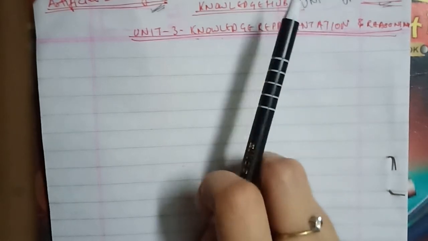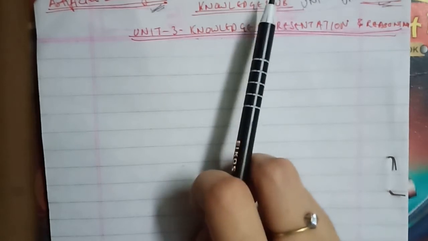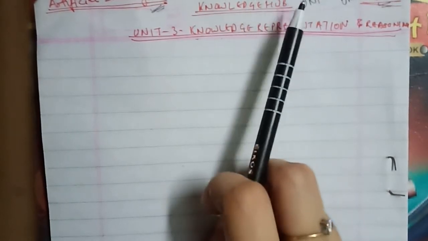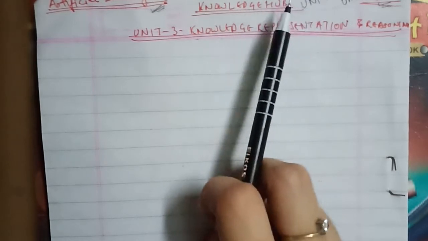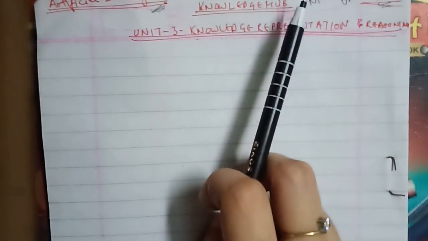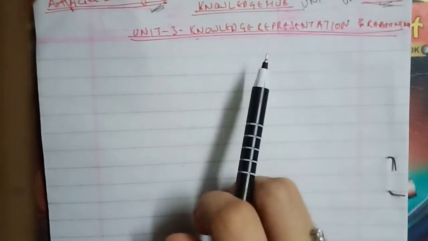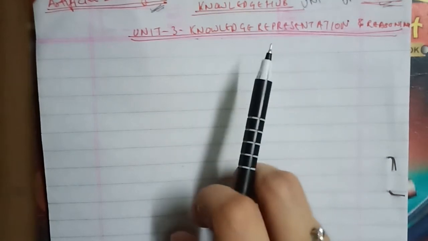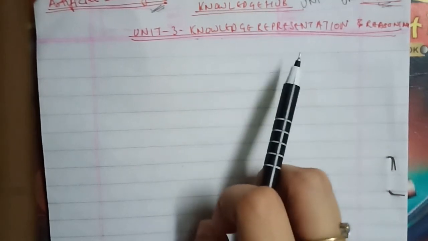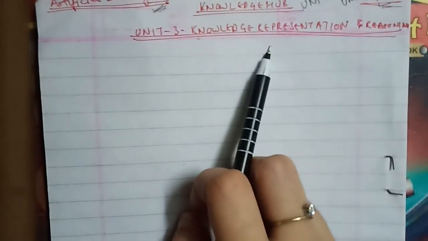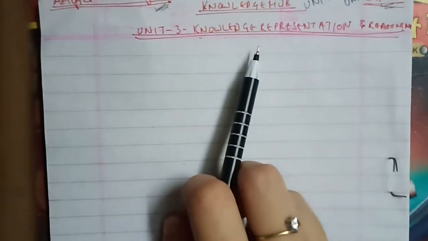We are talking about forward chaining here. Forward chaining starts with the available data and uses inference rules to extract more data until an optimal goal is reached. And for that, backward chaining we had also done: backward chaining starts with the list of goals and works backward to see if there is data available that supports any of these goals as well. So let's go ahead with the details.